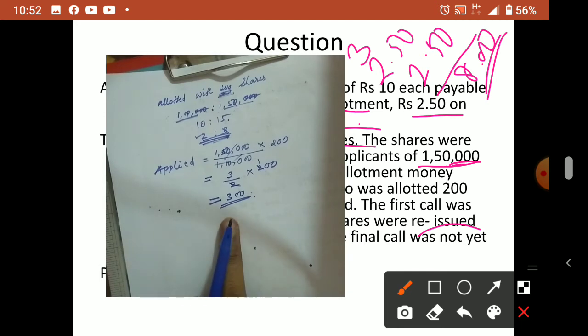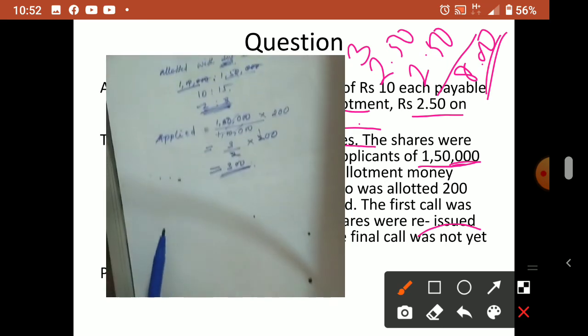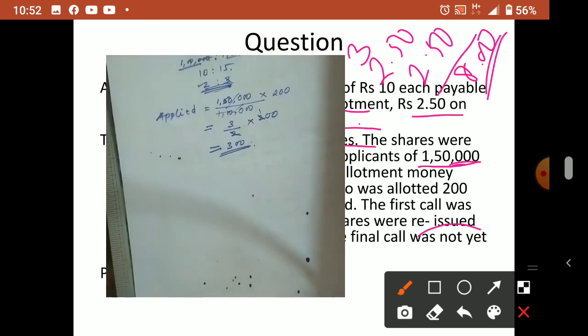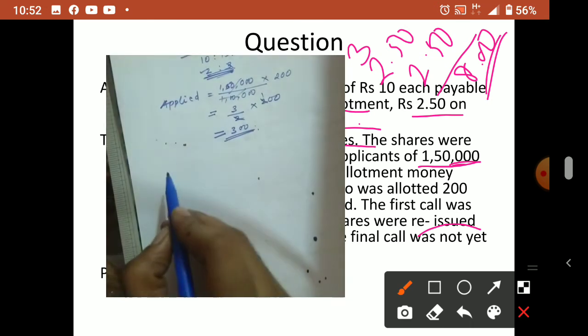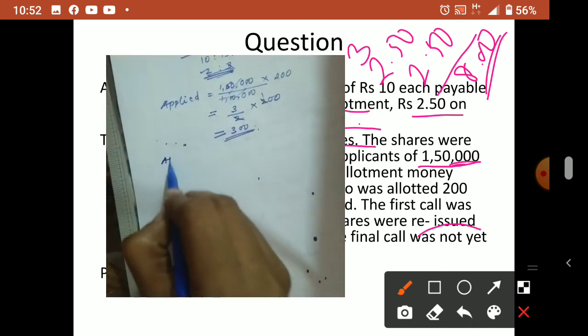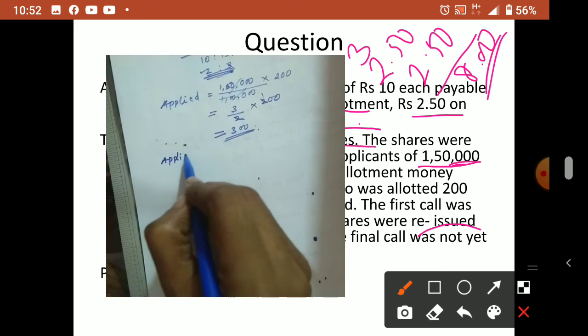Understood? So 300 is the shares applied. So he asked for 300, but the company gave him how much? Only 200. So what is the application sent by this shareholder? Only for this shareholder, first we calculate.